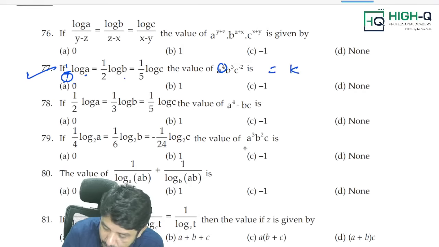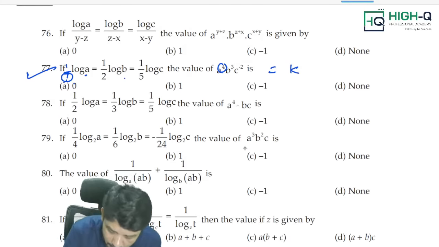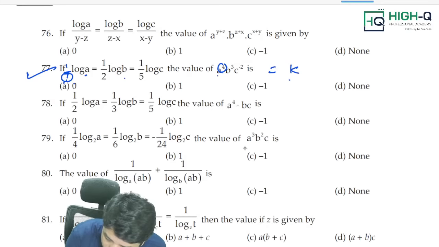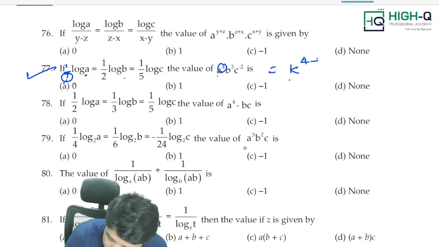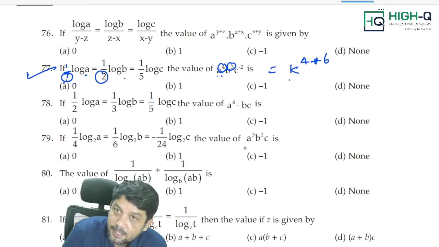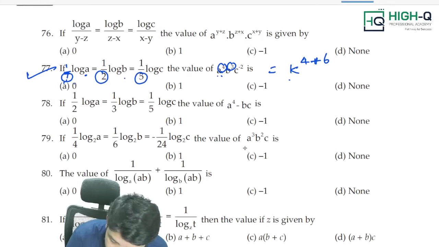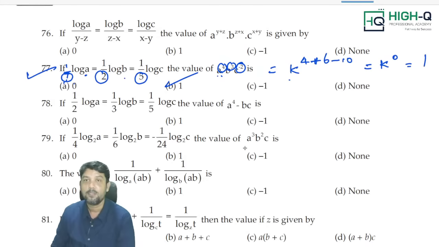You just keep some constant k. Do what I am saying. Don't ask why you are doing it. It's a trick. 1 k you write, and a power 4. What is it? A power 4. 1 4s are 4. Am I right, my dear? Plus, since there is a multiplication sign in the index, you have to multiply. Here, what is the index of B? 3. 2 3s are 6. Next, 5. What is the index in C? Minus 2. Minus 10. So what are you exactly getting? K power 0, which is equal to 1. Answer is 1. That's it.